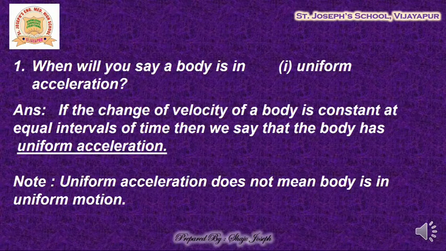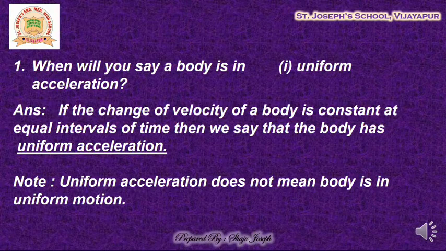Let us discuss one question at a time. The first question being, when will you say a body is in, further sub question 1, uniform acceleration? So the answer is, if the change of velocity of a body is constant at equal intervals of time, then we say that the body has uniform acceleration. Note that uniform acceleration does not guarantee you that the body is going in uniform motion.